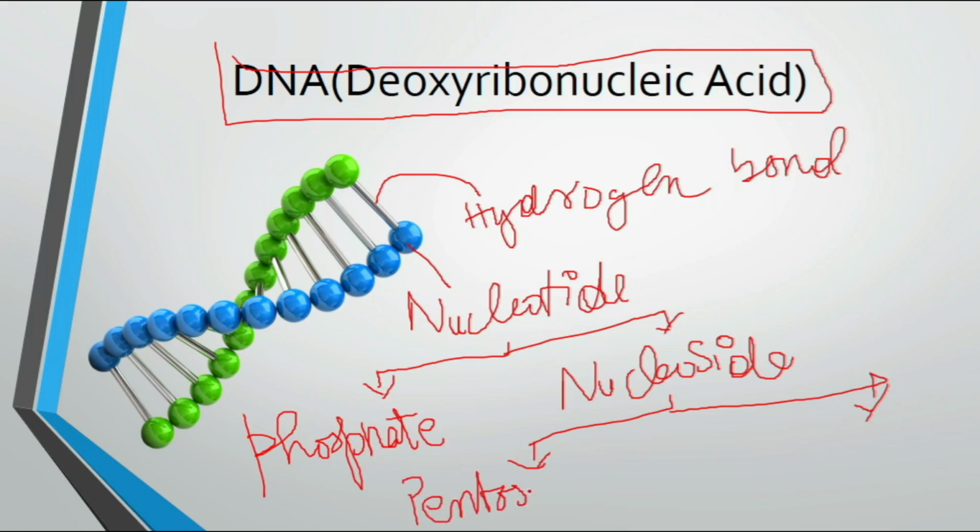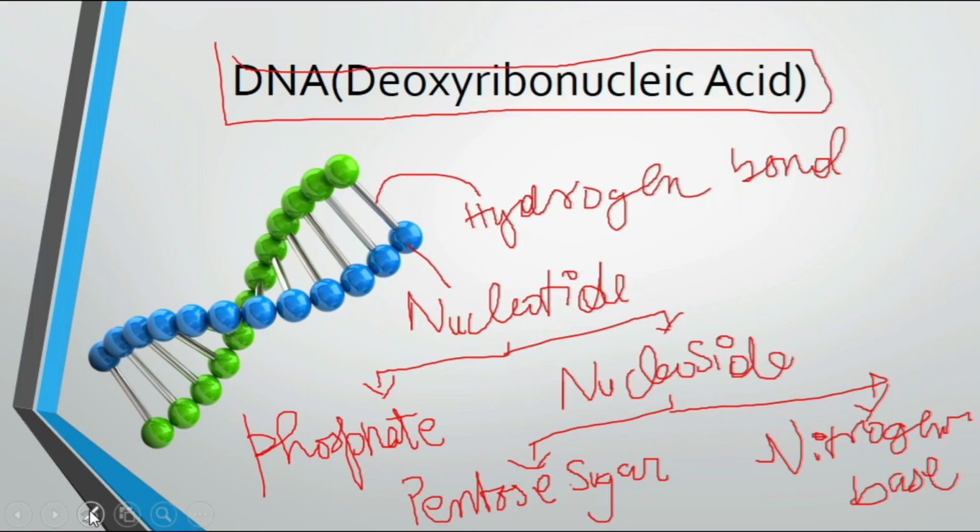Pentose sugar means the sugar which has five carbon atoms attached. Pentose sugar. And another is the nitrogenous base. Then the nitrogenous base is also divided into two parts, which are purine and pyrimidine.